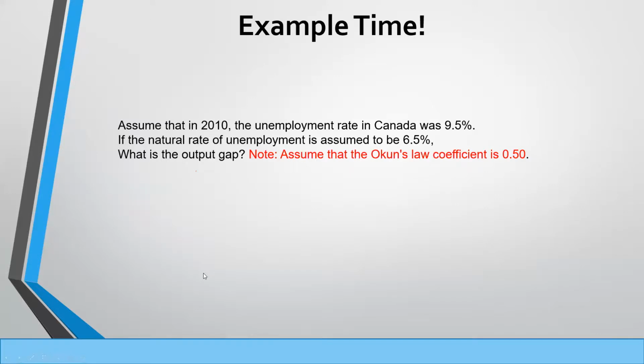All right, let's do an example here. Assume that in 2010, the unemployment rate in Canada was 9.5%. If the natural rate of unemployment is assumed to be 6.5%, what is the output gap? And once again, use 0.5 for Okun's law coefficient.